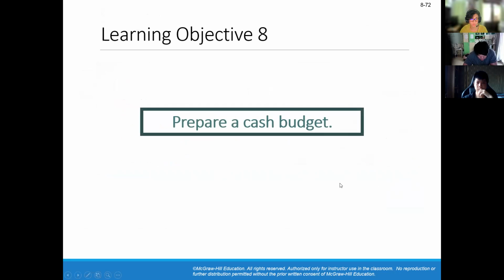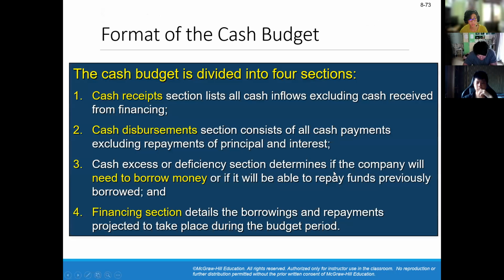So for the next part, we will learn how to prepare a cash budget. A cash budget is divided into 4 main sections. The first one is the cash receipts section, which lists all cash inflows excluding cash received from financing. The second one is cash disbursements, which consists of all cash payments excluding repayments of principal and interest.